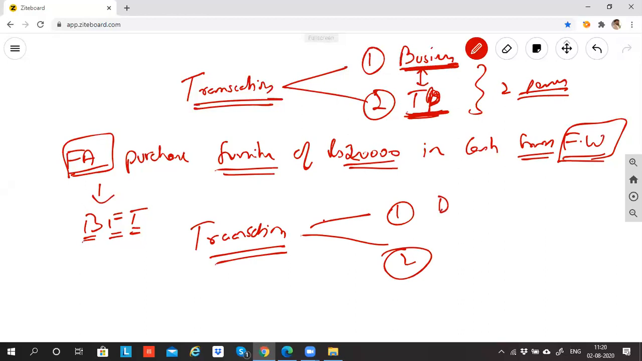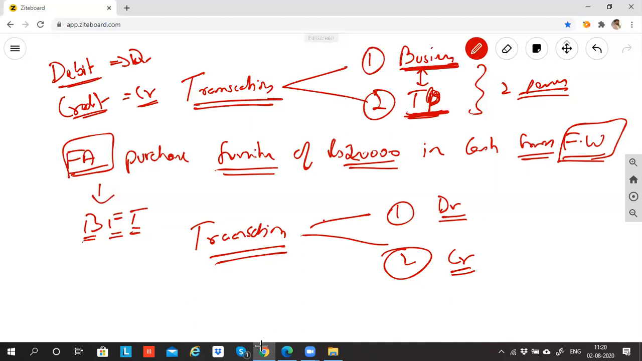One account will be debited always, another account will be credited always. Debited, D-E-B-I-T. Debit means short form DR. Credit, short form means CR. Debit and credit. Every transaction will have one debit and one credit.